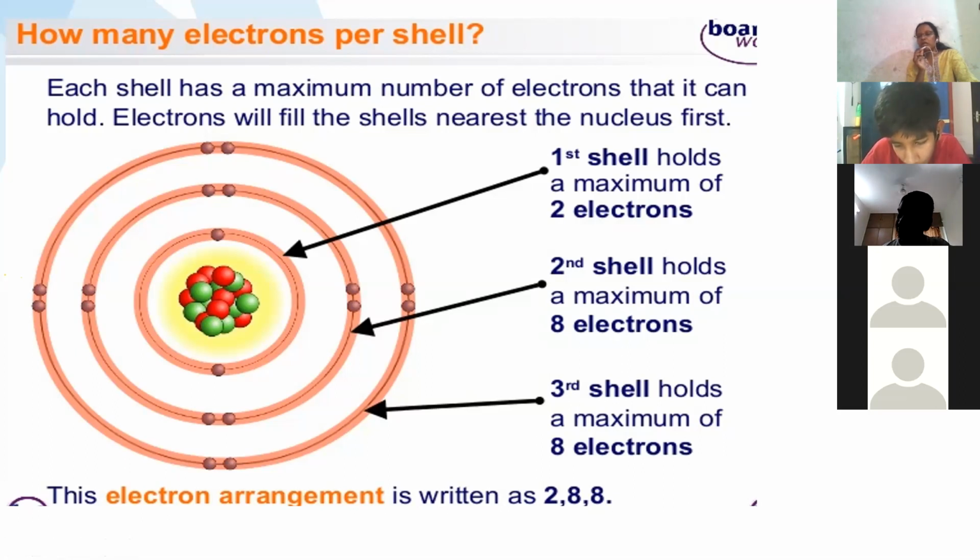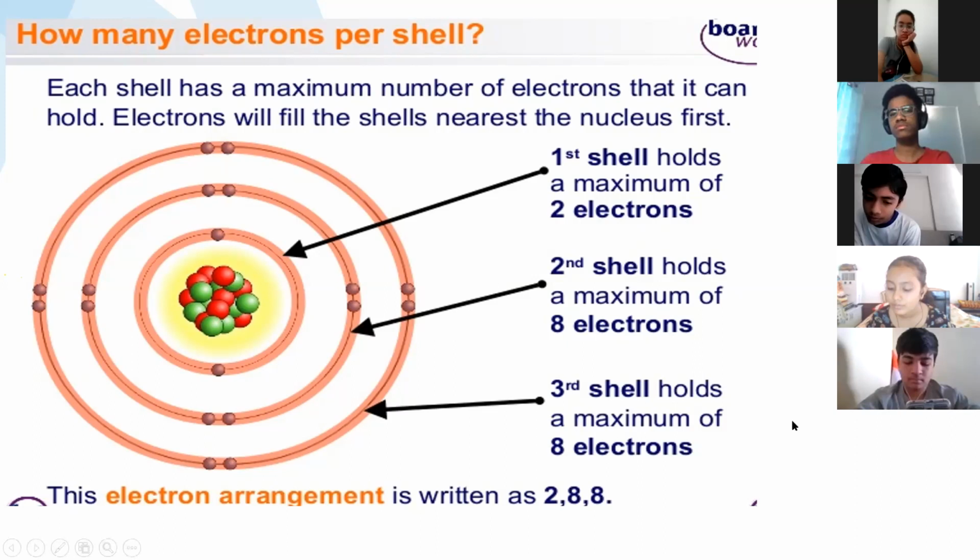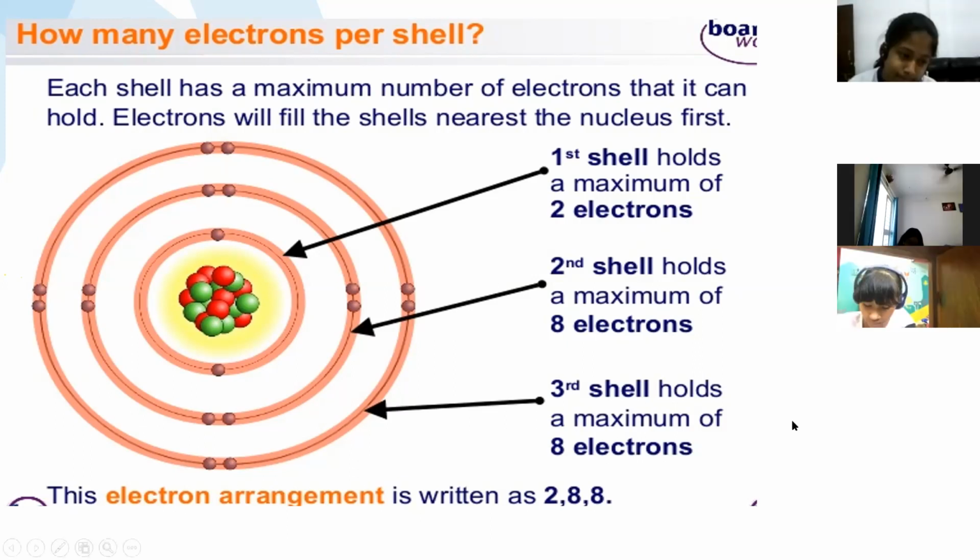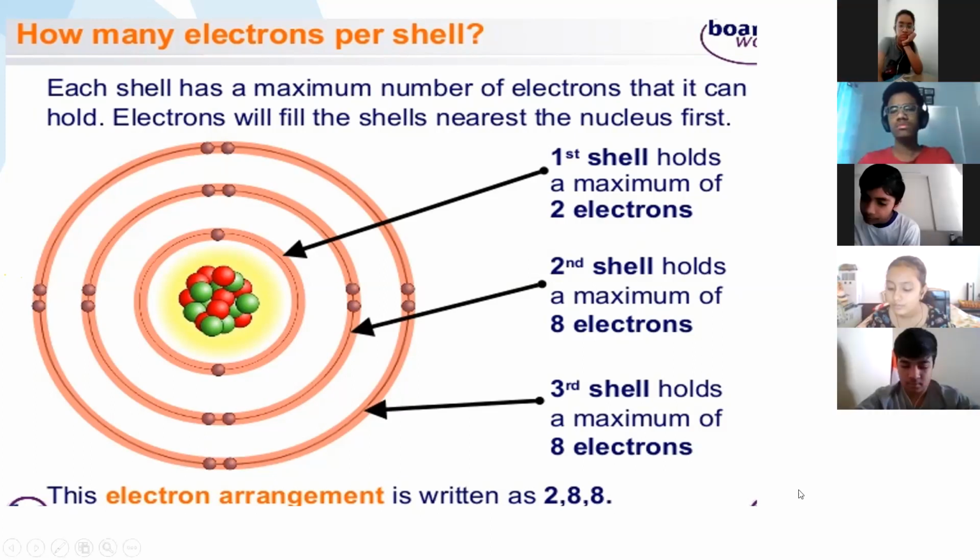Next point. Fill the electrons as small dots in these orbits based on electronic configuration.